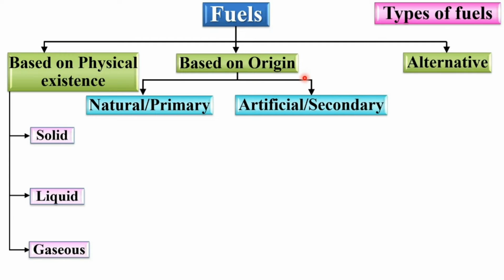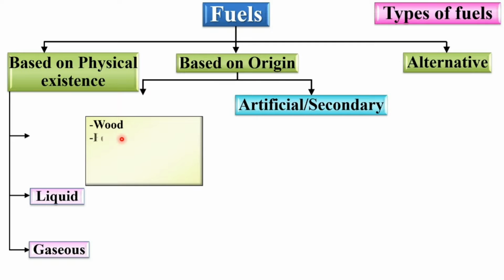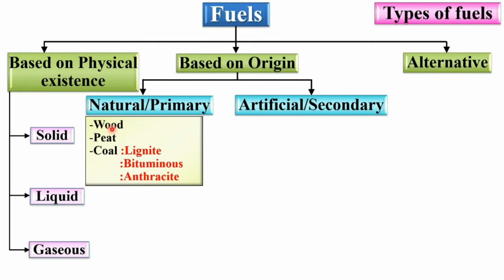Based on origin, fuels are further classified as natural or primary fuel and artificial or secondary fuel. So now look at these two different categories of the fuel. Solid fuel as well as natural fuel: wood, peat, and coal are considered as solid fuel as well as natural fuel.